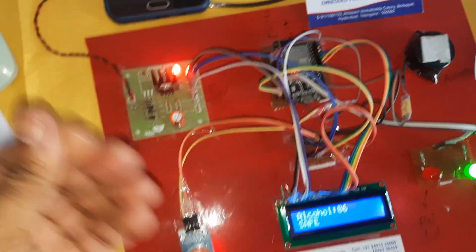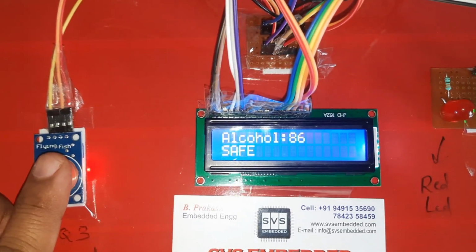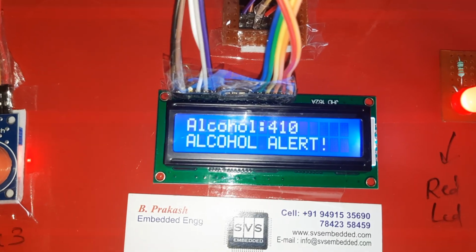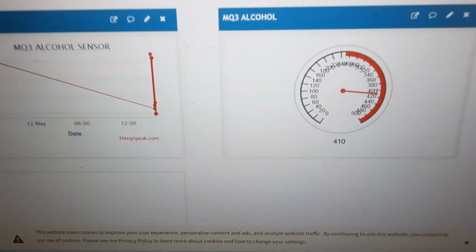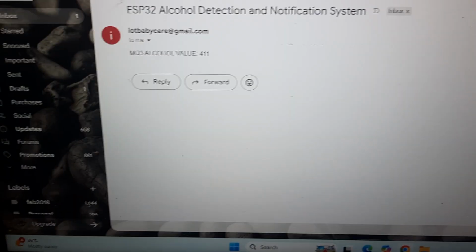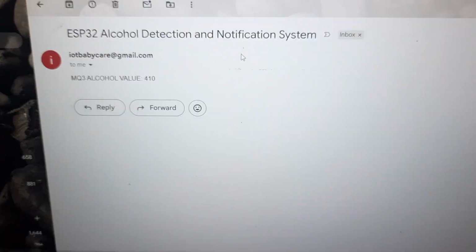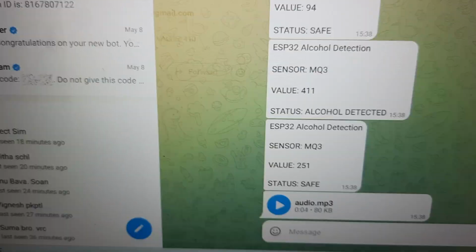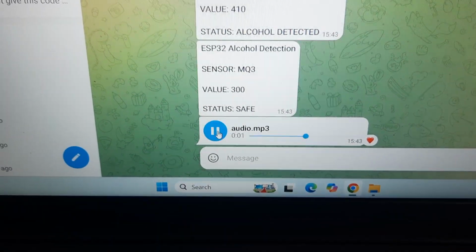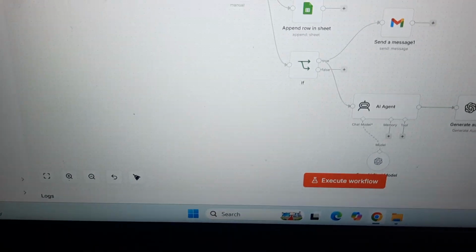Okay, now I am giving the alcohol. Alcohol alert above 410. Now it is sending the data here. Yeah, alcohol 410. Here alcohol 410, alcohol detected. Email alert came, above alcohol detected 410, and here the voice alert will also come. Alert, alert, alcohol level high 410. Take immediate action. And this is our flow chart, and here I created the AI agent.